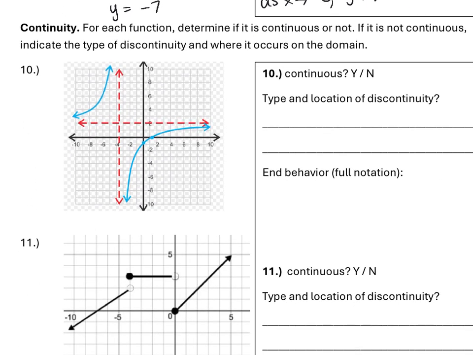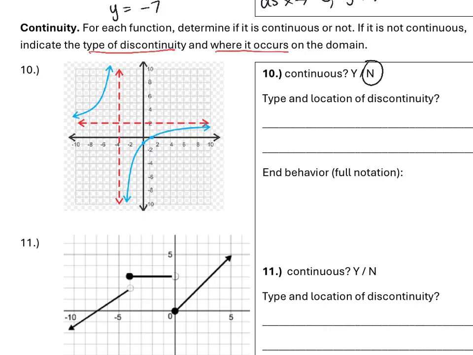All right, now we're talking about continuity. Is a function continuous or not? If it is not continuous, you need to tell me the type of discontinuity and where it occurs. So there are three things we're doing: continuous, yes or no, the type of the discontinuity, and the location of the discontinuity. So number 10, if I trace this with my pencil, it is not continuous because I have to lift my pencil to get to the other part of the graph. So this is not continuous.